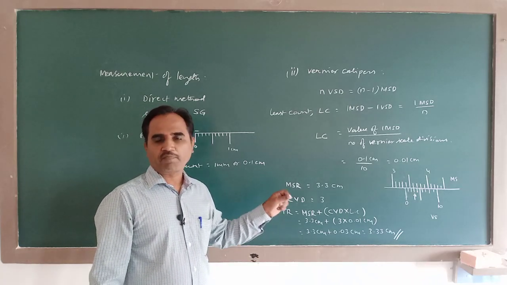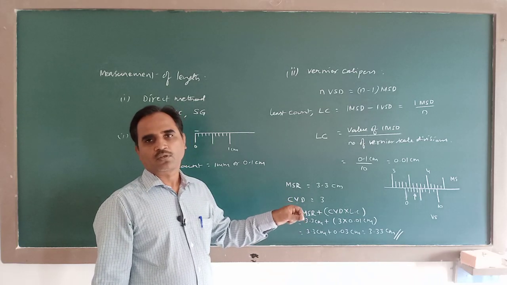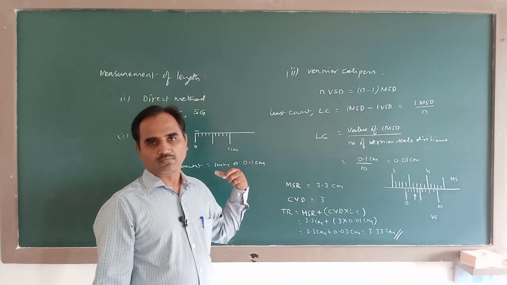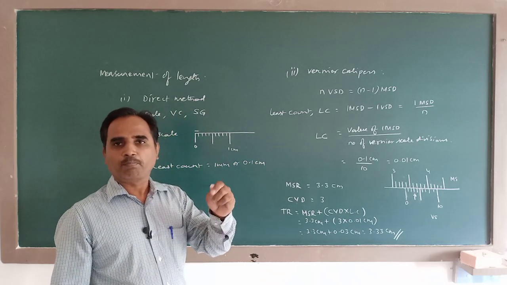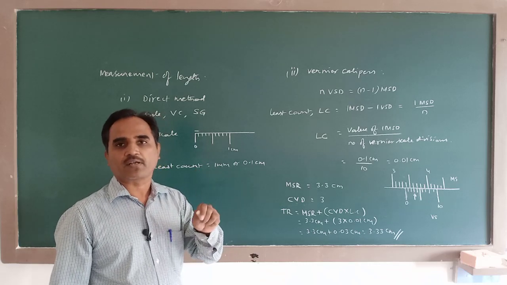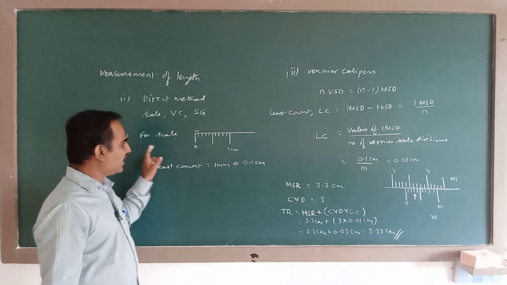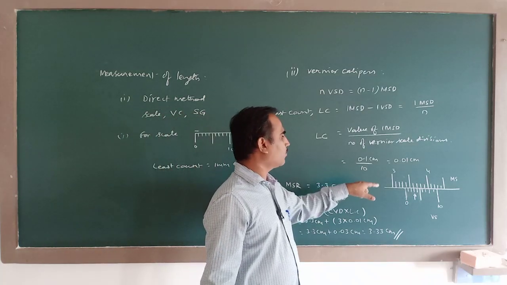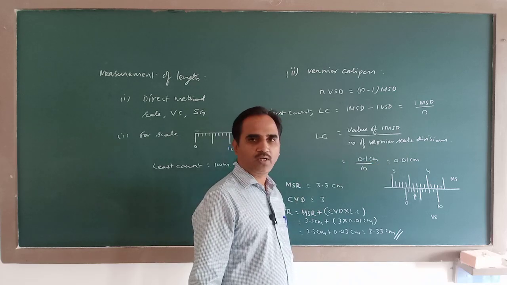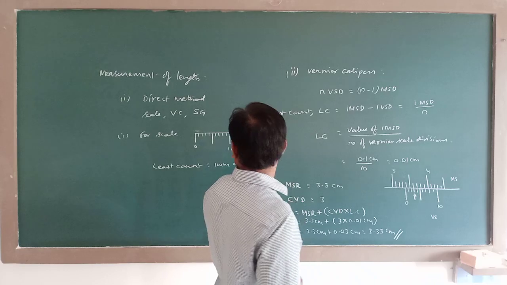So the precision of vernier calipers is 10 times more than that of an ordinary scale. Precision means the limitation or minimum value up to which it can measure. An ordinary scale can measure up to 1 millimeter only, whereas this one can measure up to 0.1 millimeter or 0.01 centimeter. Similarly,